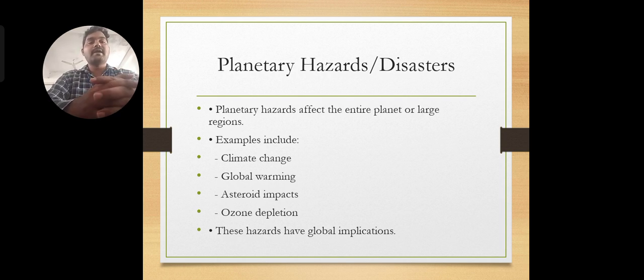And then there are planetary hazards and planetary disasters. What are planetary hazards? Planetary hazards are those that take place within the earth only, on our planet. Our planet is earth, so any hazard or disaster that takes place on it, we can call a planetary hazard. Examples are global warming, asteroid impacts and climate change.